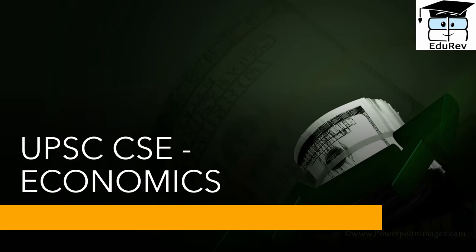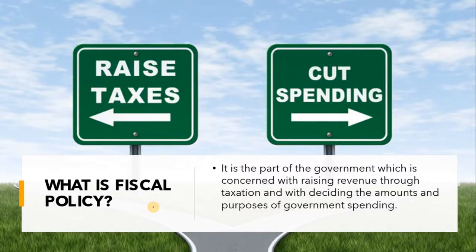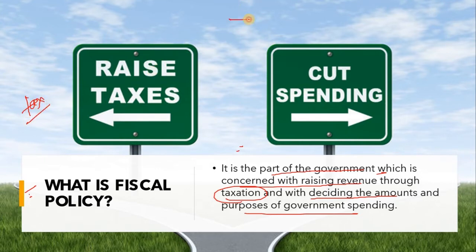So today we'll be starting with the UPSC CSE economics series. We'll be starting with fiscal policy. What is a fiscal policy? Basically it is the part of the government which is concerned with raising the revenue through taxation and with deciding the amounts and purpose of government spending. So basically, how the government is generating its revenue through taxation and how it is spending that revenue for social welfare.